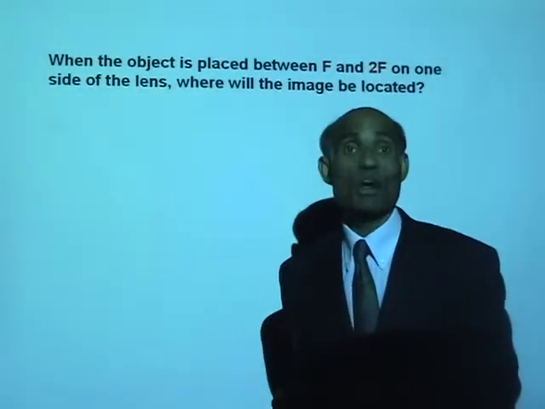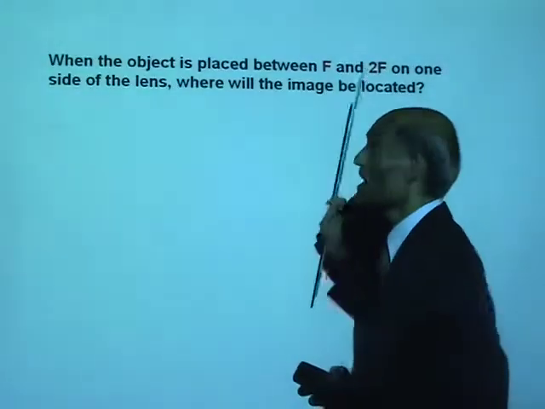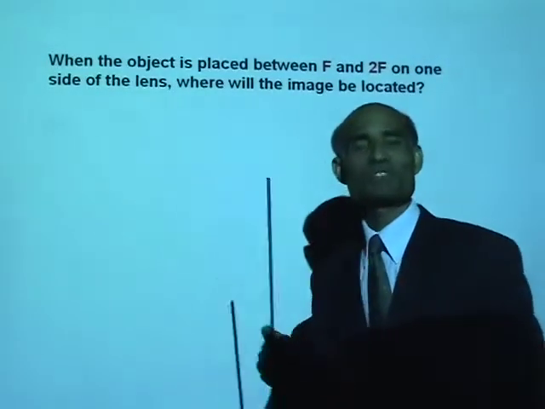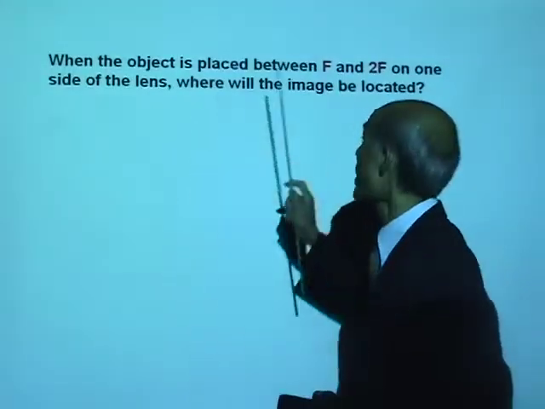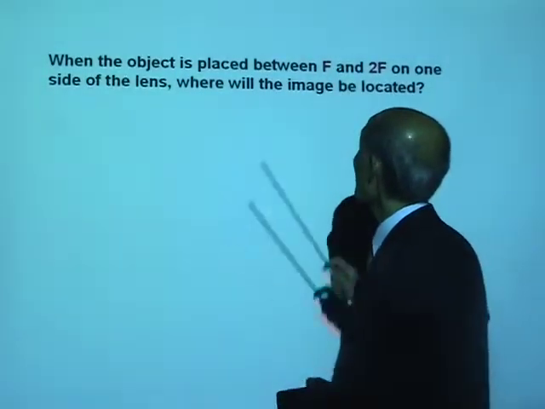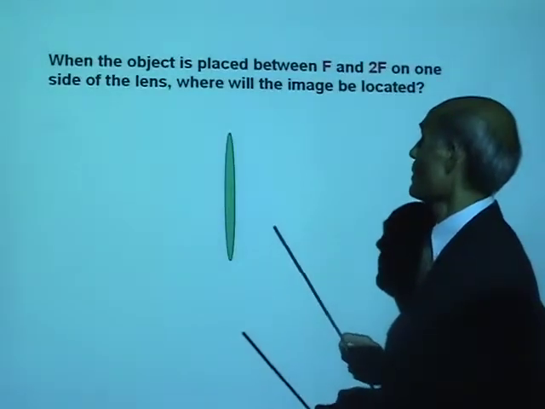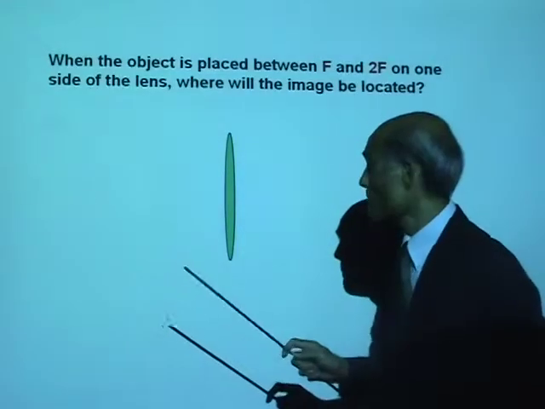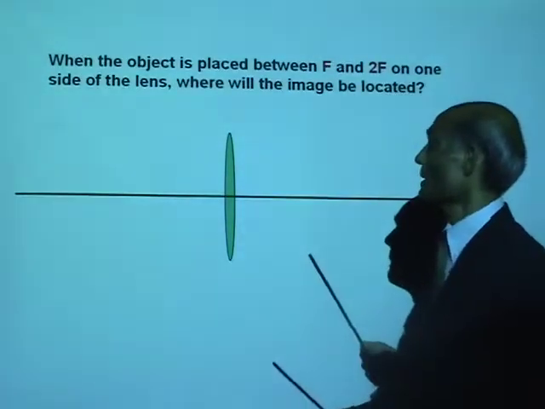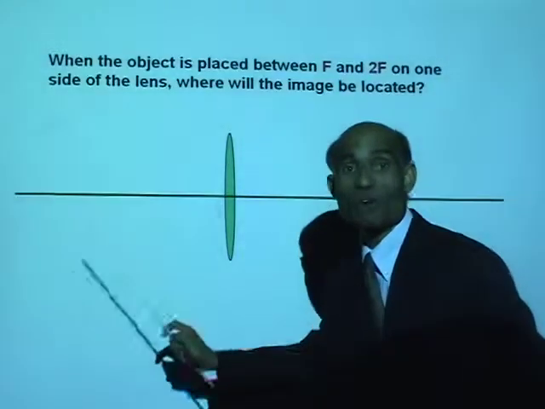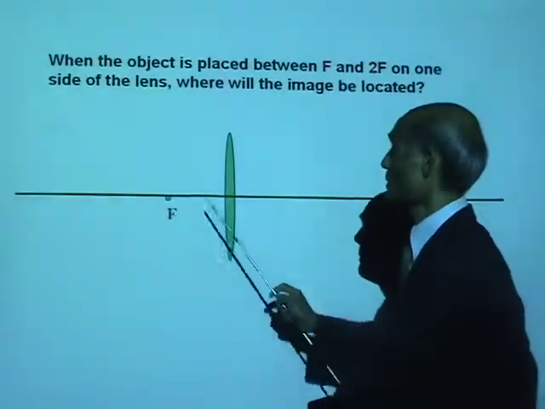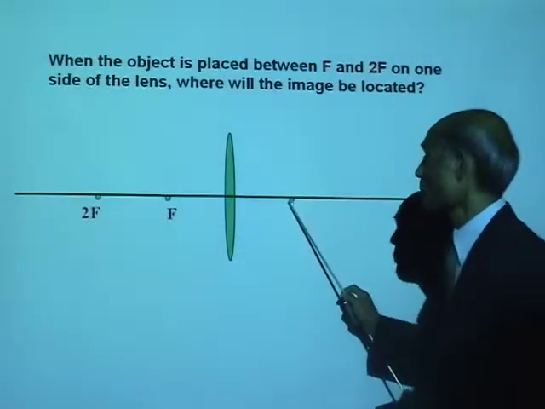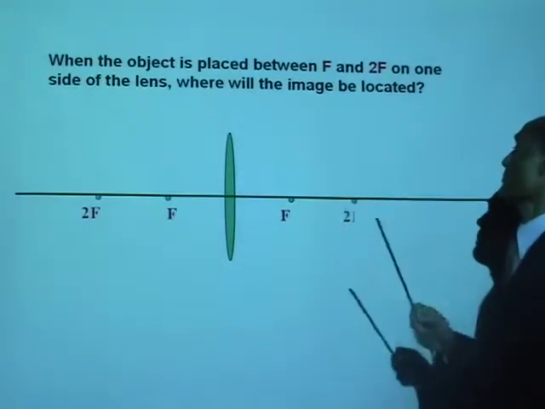Let's now place the object between f and 2f. Can you give it a try on your own? Something that we just saw. Draw a diagram on your own. Place the object between f and 2f of the lens. Alright, let's draw that diagram. That is my lens. Draw the principal axis. There is the principal axis. Mark f, 2f on either side of the lens. You've got f there, 2f there, f on the right side, 2f on the right side.